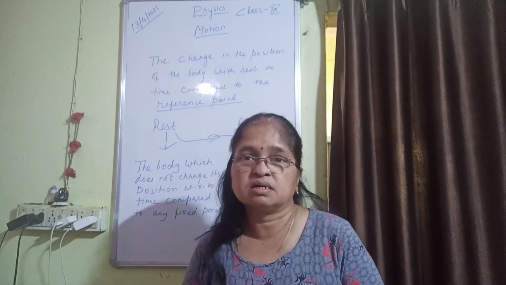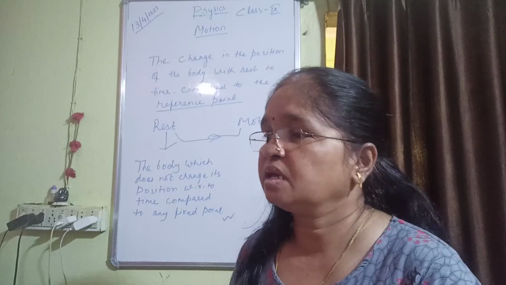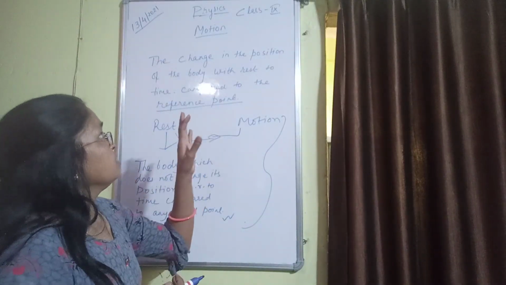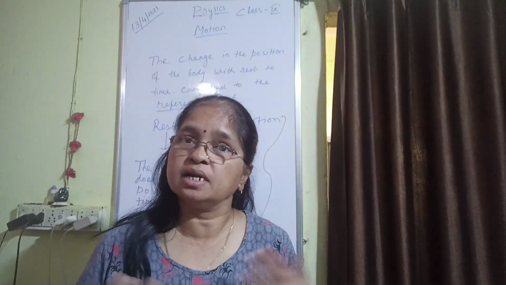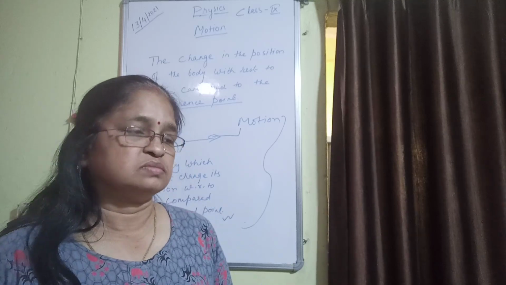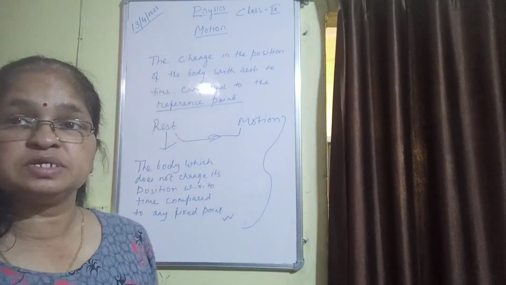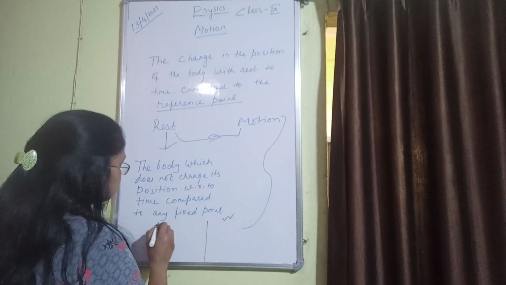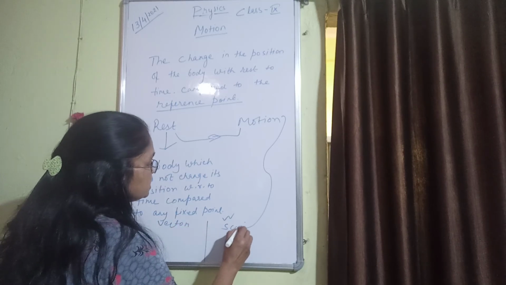So we will study how to describe motion. So before describing, again one thing I want to teach you, that is there are many physical quantities which are describing motion or our daily life. For example, area, volume, distance, pressure, force, so many things. So all the physical quantities are divided into two parts, that is vector quantity and scalar quantity.